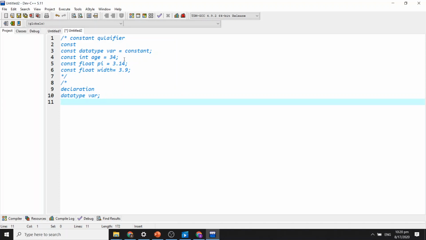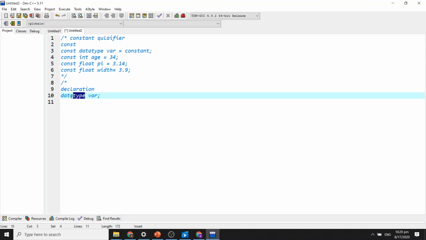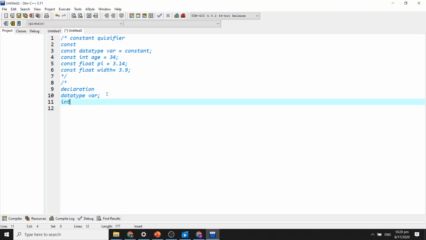In C++, all the variables that are going to be used in a program must be declared before use. If you are going to use any variable that is not declared, your C++ compiler will give an error message to you. Declaring a variable means specifying the data type of the variable, like I did here. If I write int a, this is a data type of integer that will reserve 4 bytes in your memory, and the name of the variable is a.